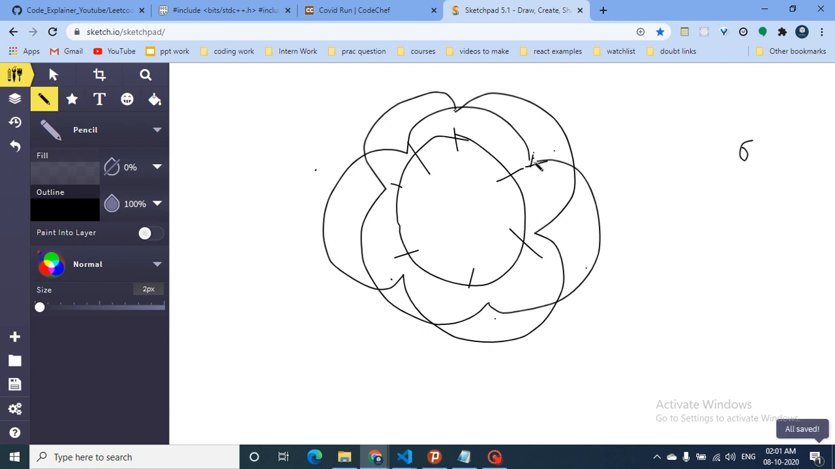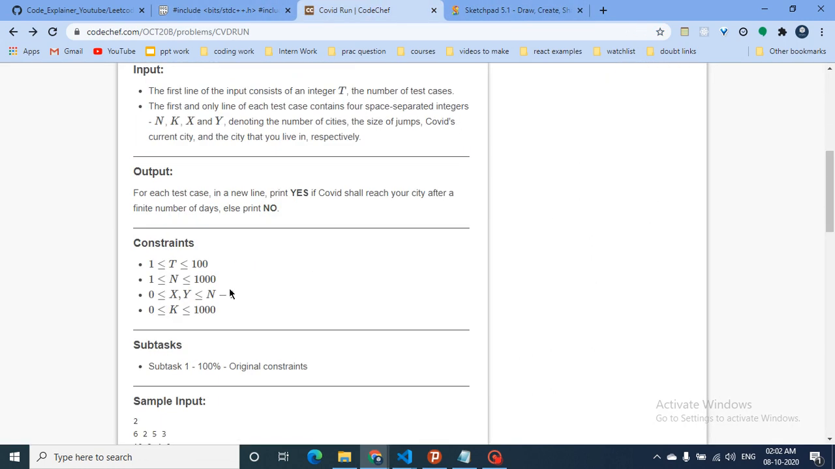It might not always happen that I come to the same city again, but I can come to a city which I have already visited. And if I encounter a city which I have already visited, then the cycle will repeat. As you can see, the constraints are pretty small.